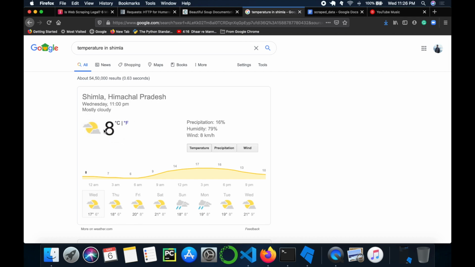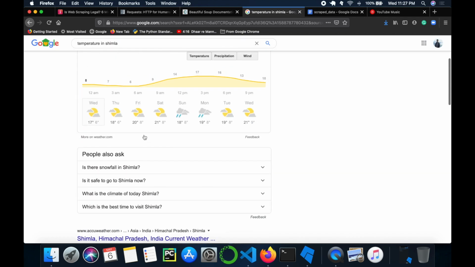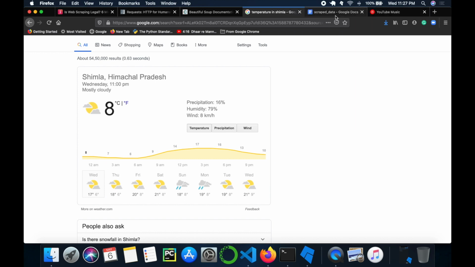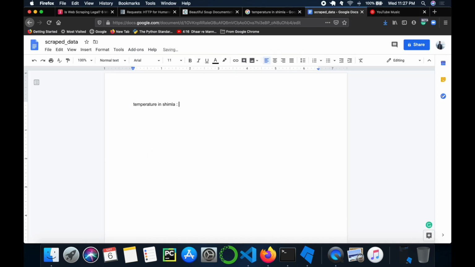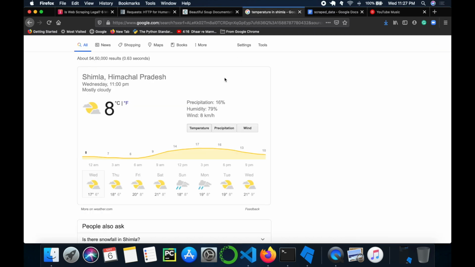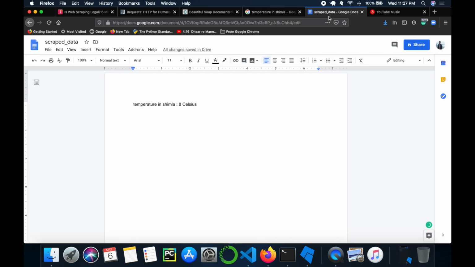Somehow I need to get this, but I cannot, so I will go back and write something like this: 8 degree Celsius. So this is scraping. What I just did, I went to a particular website and looked for some data which I wanted, and I extracted it out and kept it for my own purpose.